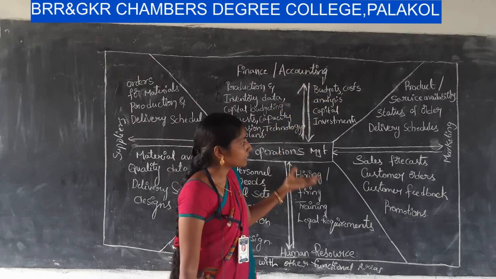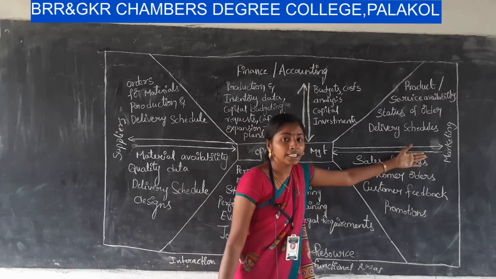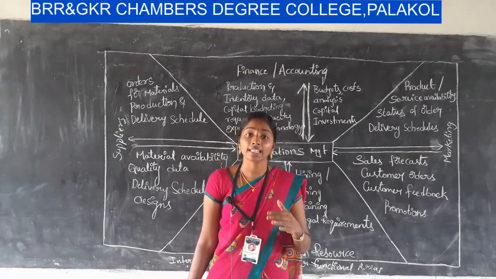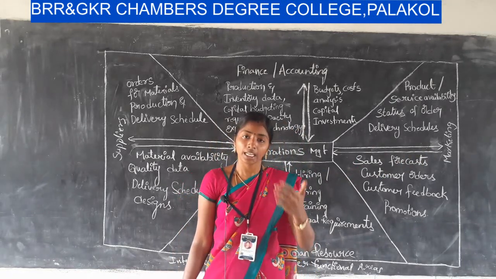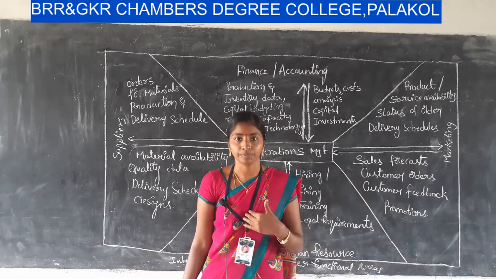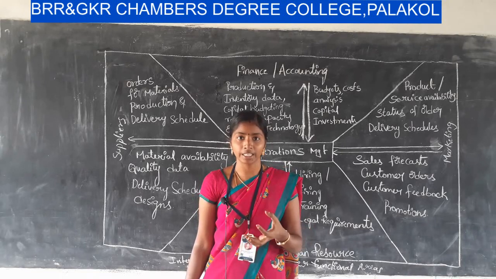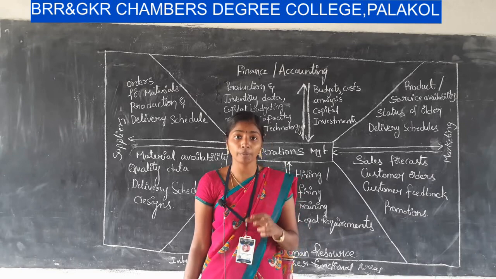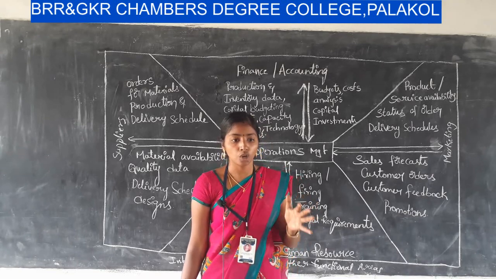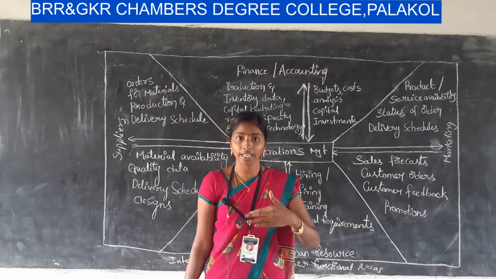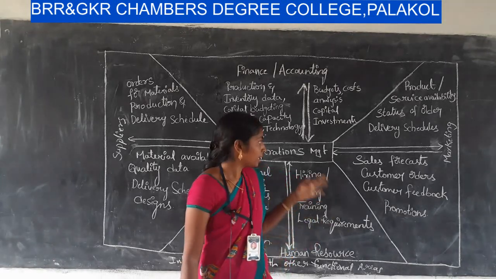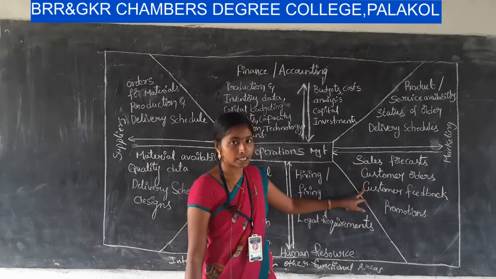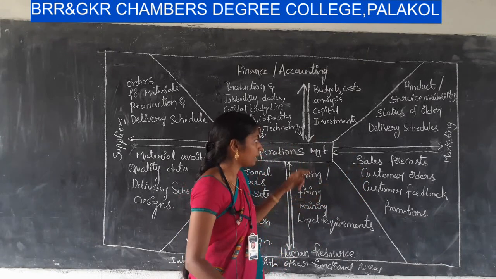Okay. And the next functional area is marketing management. Marketing department is the interface between the company and the customer. What the customer really wants, what the demand for the product in the market is, is known by the marketing department. So, they are the interface between the organization and the customer. The relation of operations management with marketing management can be described like this.